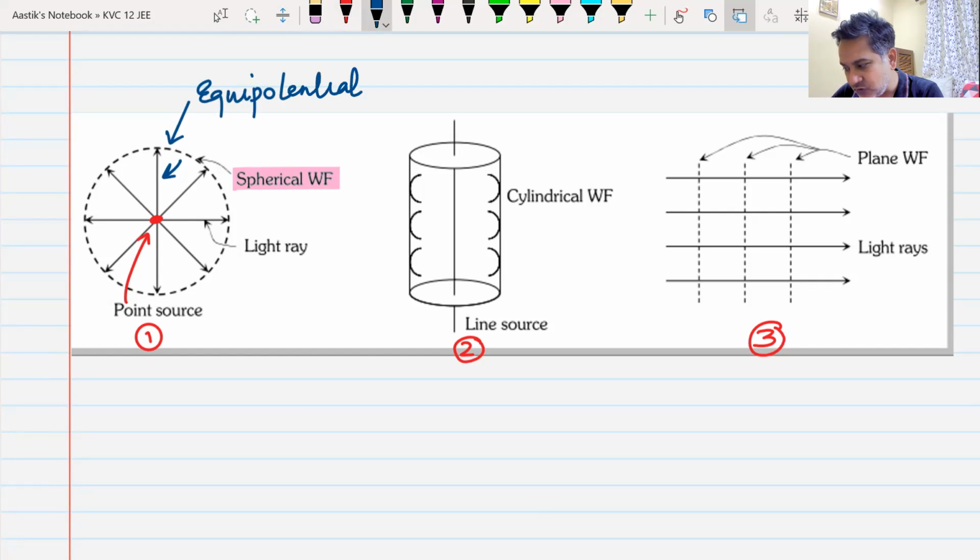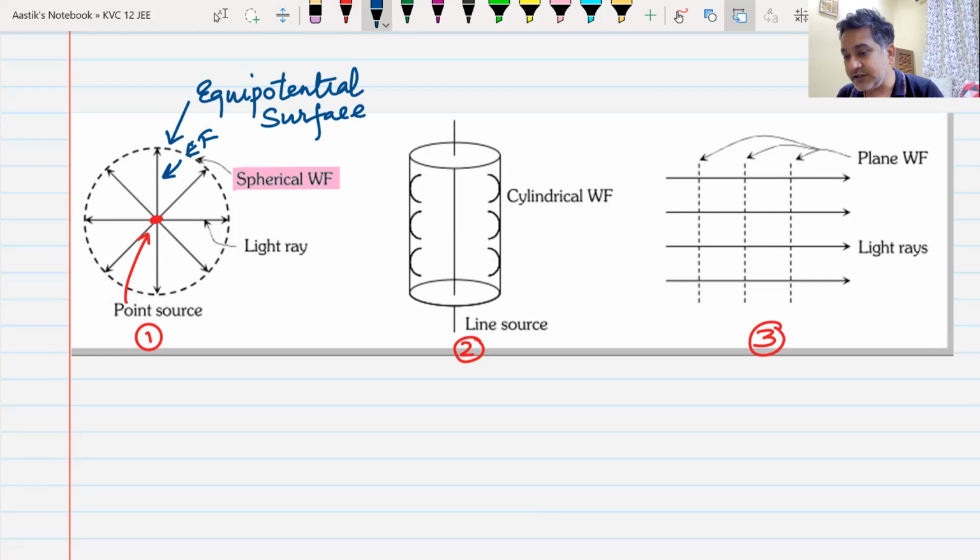Have you heard about equipotential surface, my dear friends? An equipotential surface is always perpendicular to electric field. Have you read that anywhere? This is electric field lines. So a wavefront can be thought of as an equipotential surface for an electric field. The direction of propagation of wave can be thought of as electric field lines.